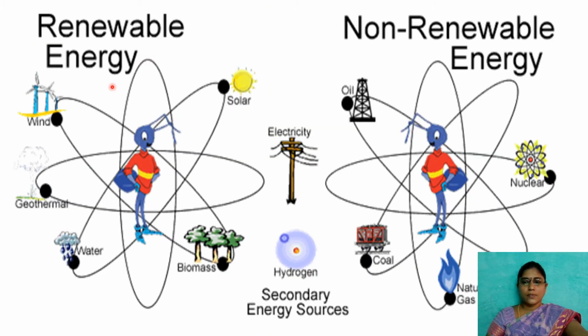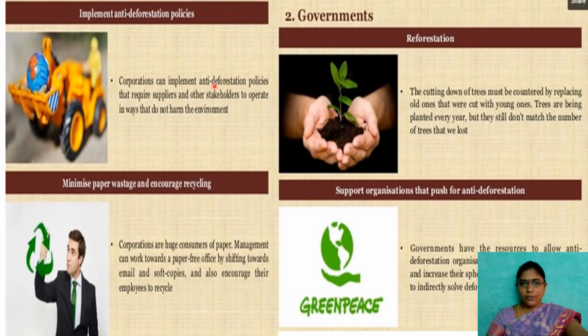Here are some examples of renewable energy and non-renewable energy. Renewable resources here are solar energy, biomass, hydroelectricity, geothermal energy and wind energy. Whereas the non-renewable resources here are oil, nuclear plants, natural gas and coal. These all come under non-renewable resources. We are unable to renew these resources. If we follow these things, definitely we can achieve resource conservation.